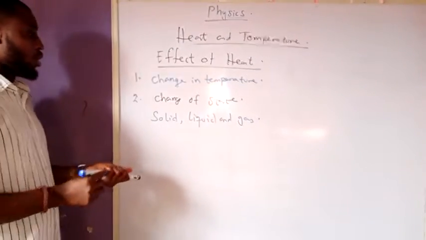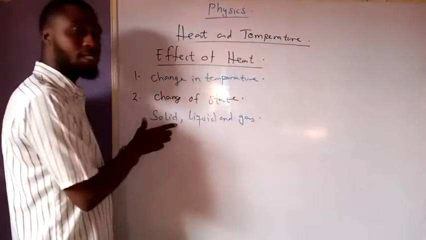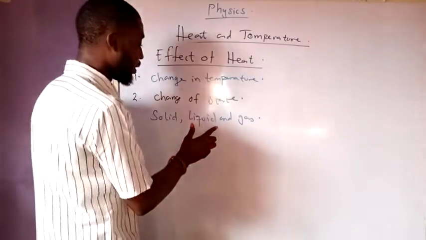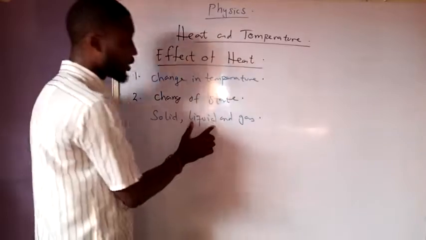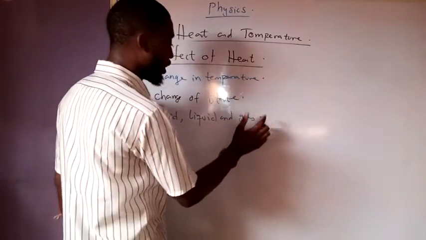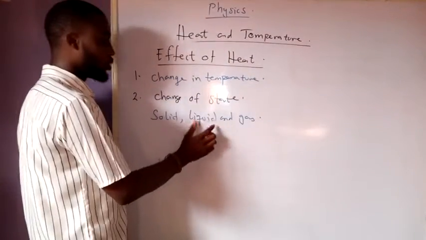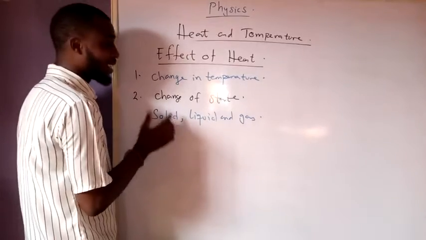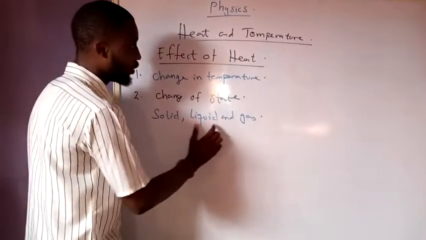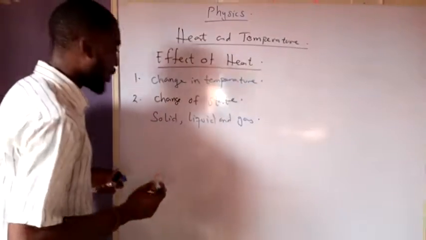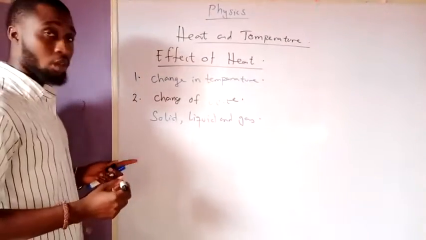So a particular solid substance can change to liquid, a liquid substance can change to solid, a liquid substance can change to gas, a gaseous substance can change to liquid, and a solid substance can directly change to gas without passing through the liquid phase. Which implies that we have 5 changes of state.